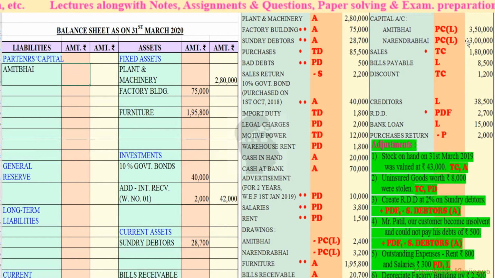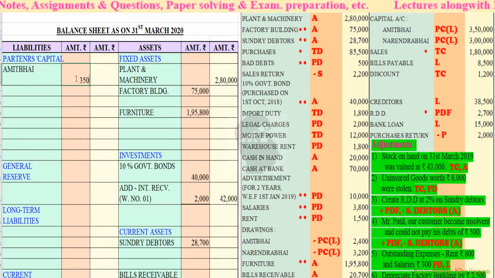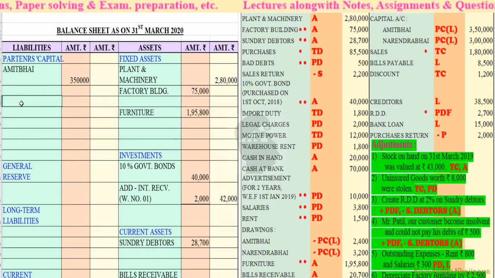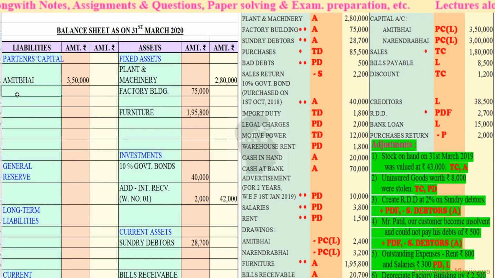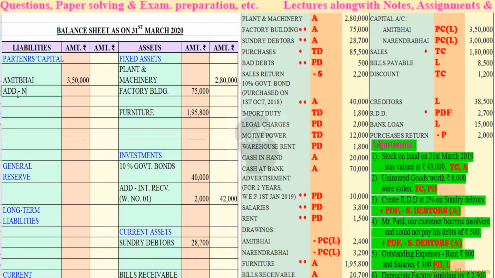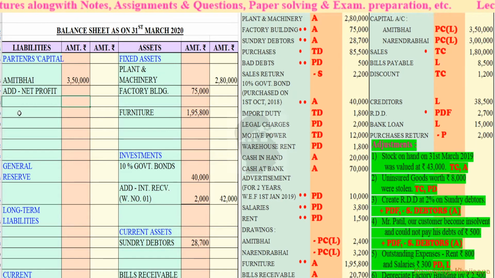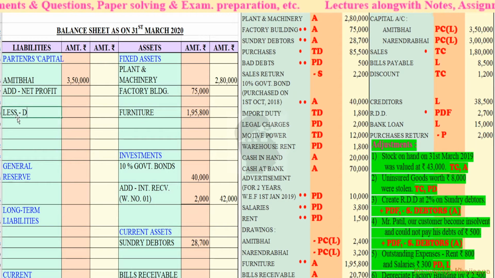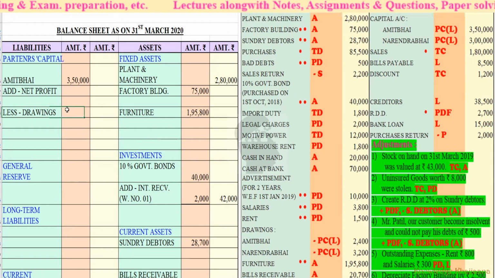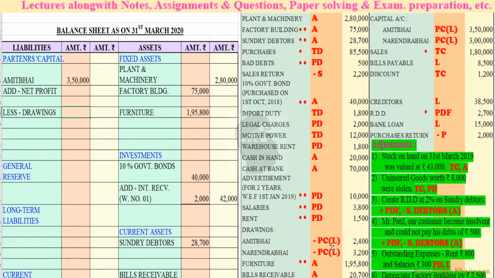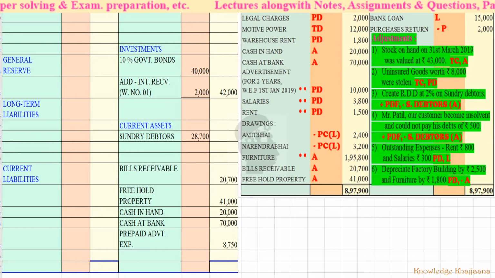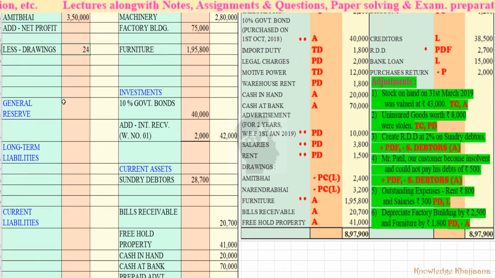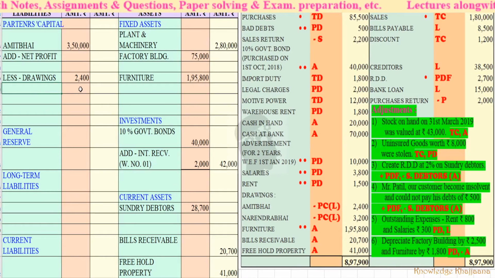On the liability side, Amit Bhai's capital was rupees 3,50,000. Then we will add net profit. We leave one line for this, then the addition will come over here. Then less drawings. The drawings of Amit Bhai were rupees 2,400.